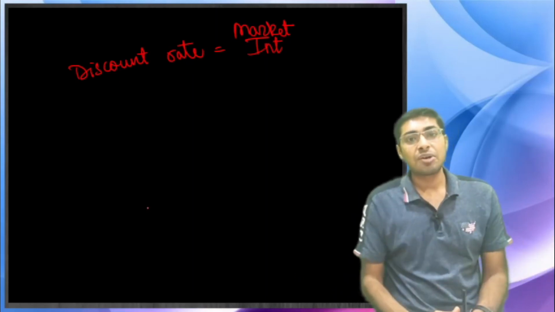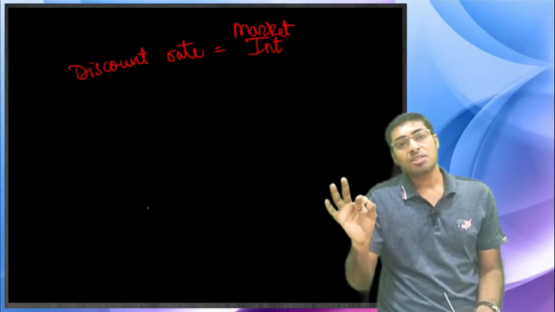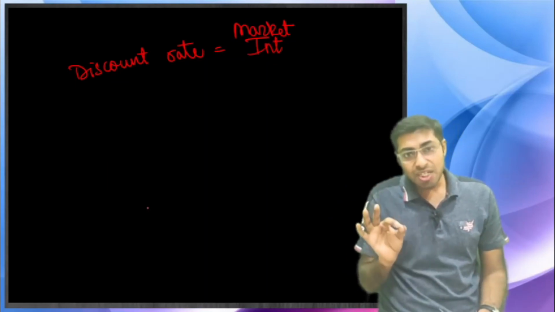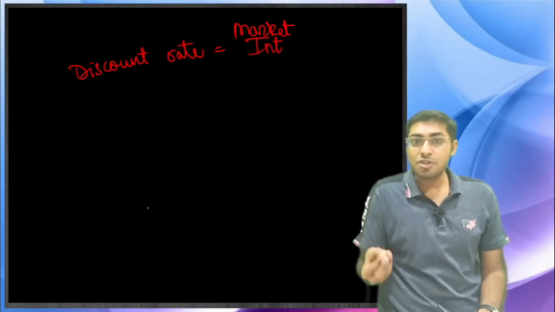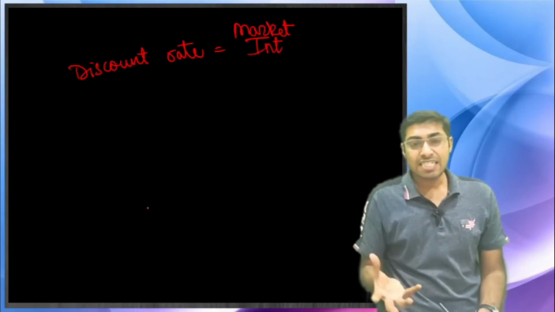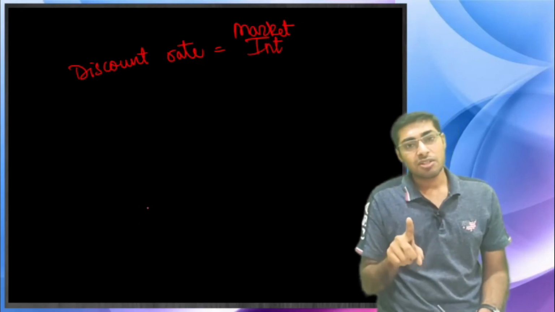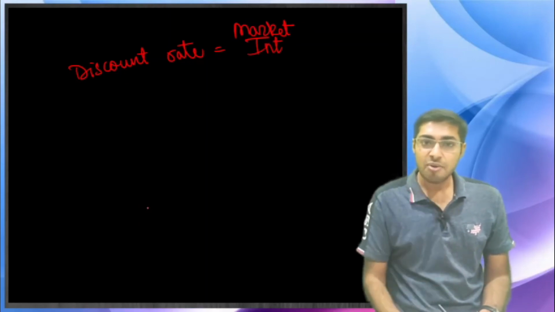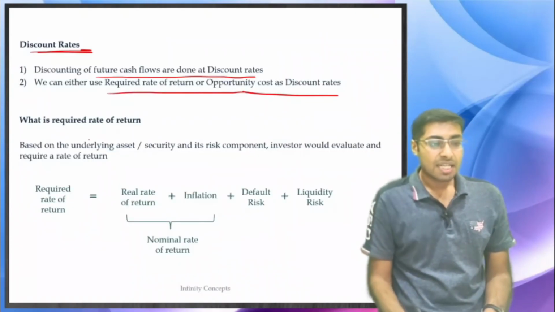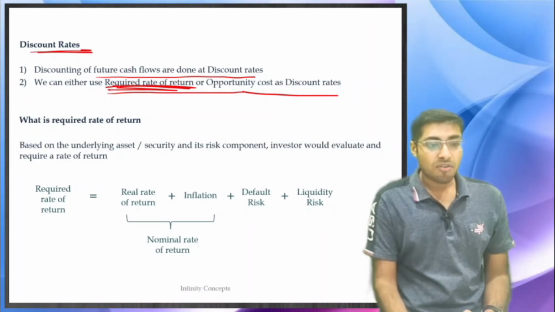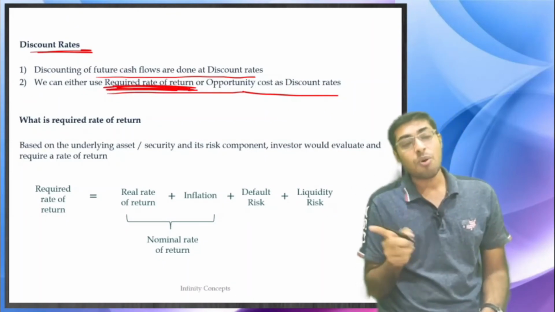This is how we are going to calculate. One thing that you understood simplistically is opportunity cost: the interest that you have actually foregone. The interest that you are not getting today is known as opportunity cost. So opportunity cost can be your discounting rate, or else what you are going to remember is the required rate of return. What is the discounting rate? It is the required rate of return.